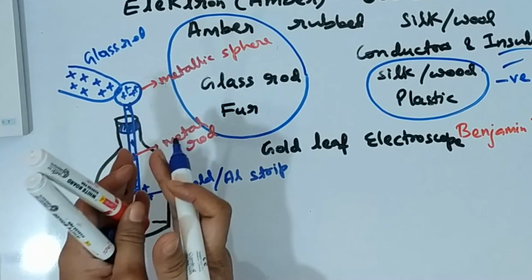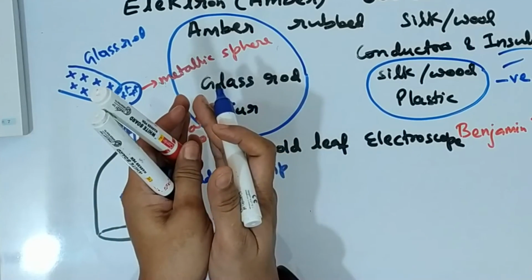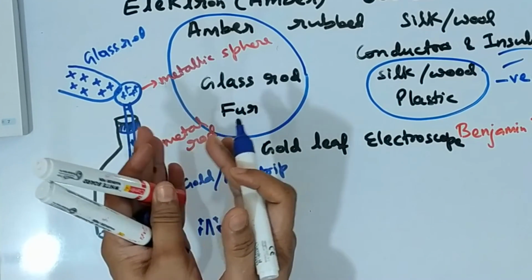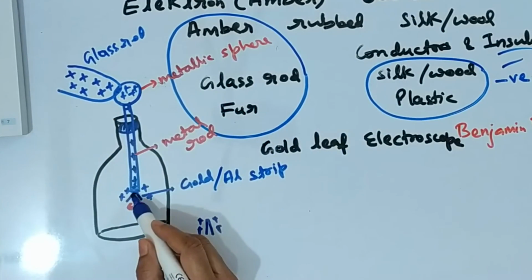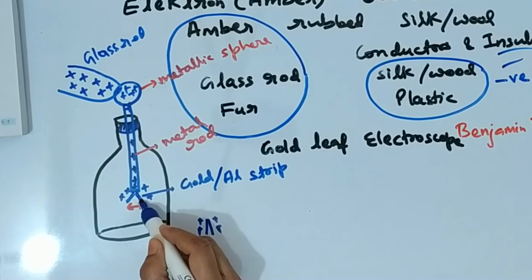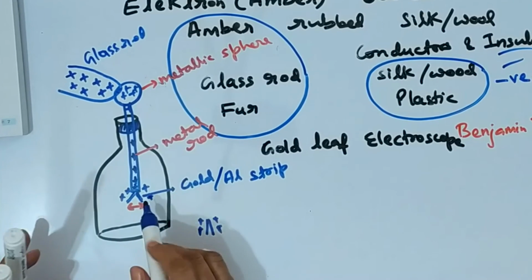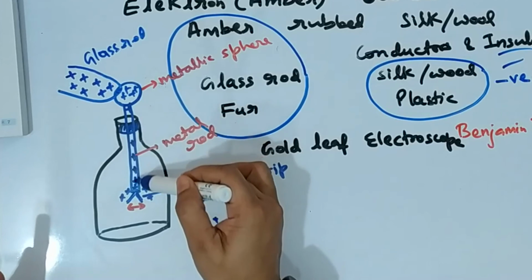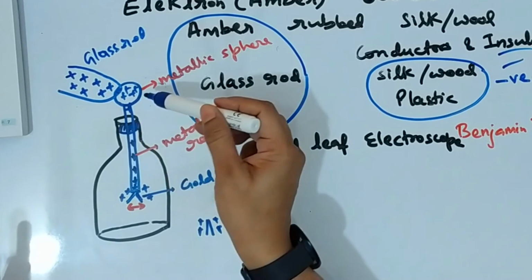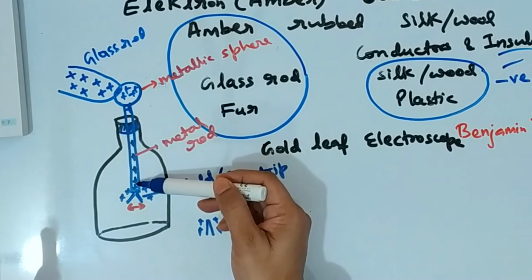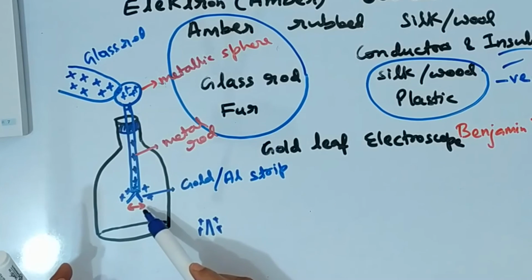The amount of fluttering, repulsion or divergence that these strips show decides the amount of charge sent through the metallic sphere via the metallic rod to the gold or aluminium.